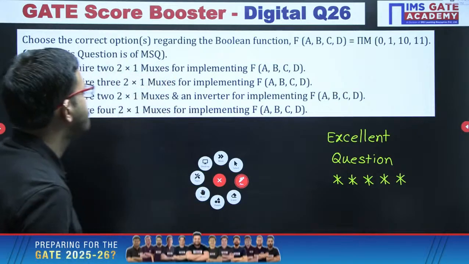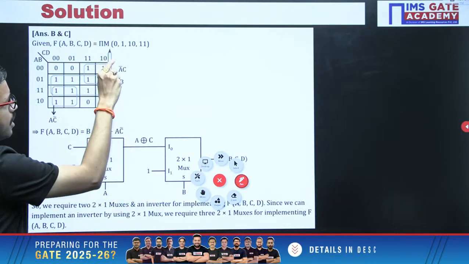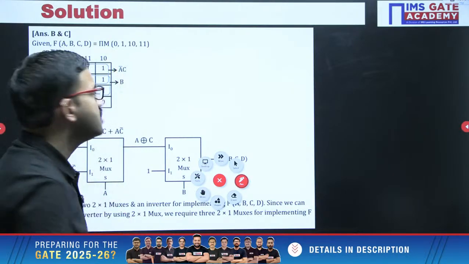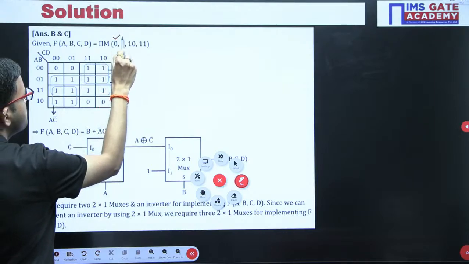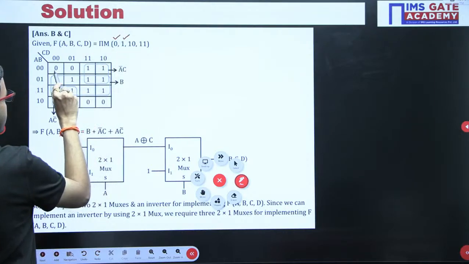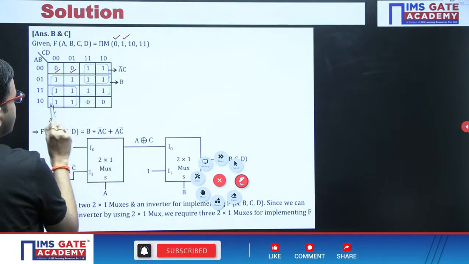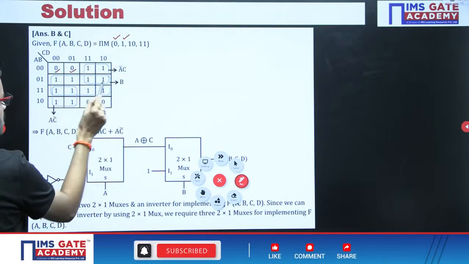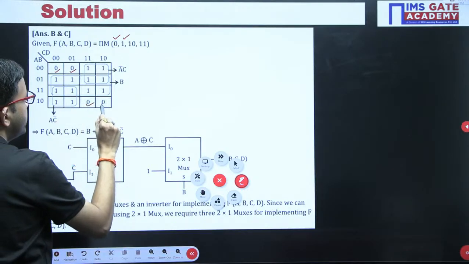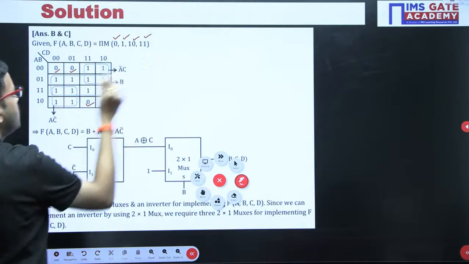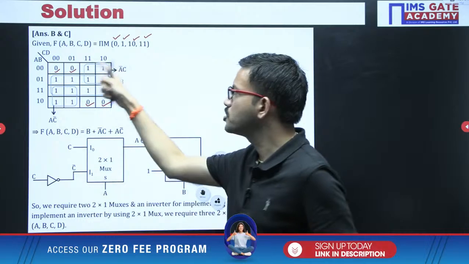Here the number of max terms is less, so first of all you can place the respective 4 max terms, like 0, 1, and so on up to 10, 11. In this way you can place the respective max terms. After that, in the remaining places you can put ones.